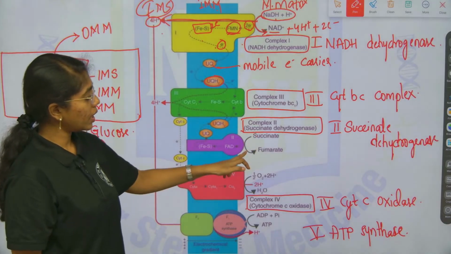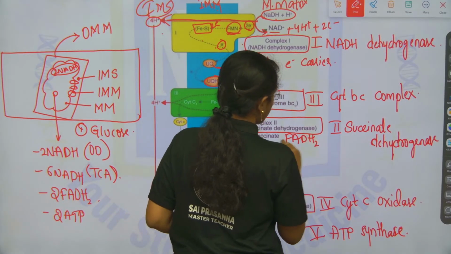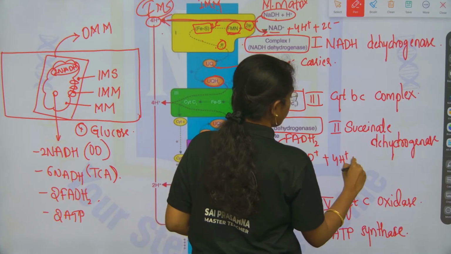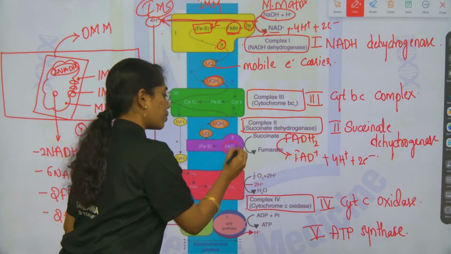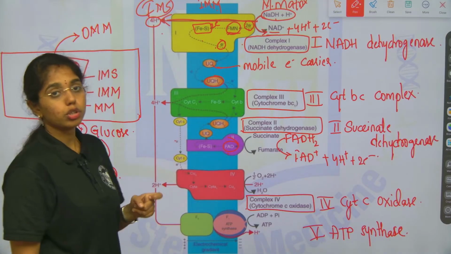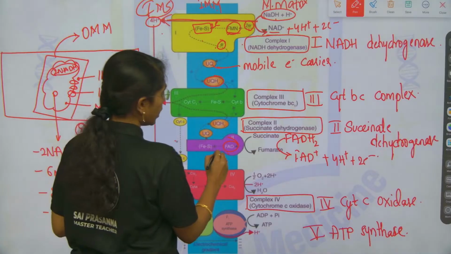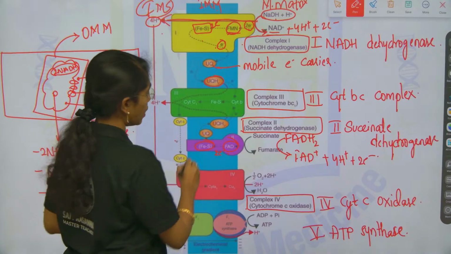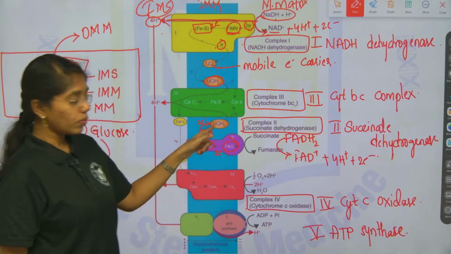So here you see succinate dehydrogenase, that is FADH2 is oxidized to FAD plus 4H plus and 2 electrons. So here both protons and electrons are accepted by FAD, that is flavin adenine dinucleotide, as this cannot pump protons to the intermembrane space directly. And from here, FAD passes 2 electrons to the iron sulfur complex, then to the mobile electron carrier, that is ubiquinone. This will accept 2 electrons and this will get reduced to what?